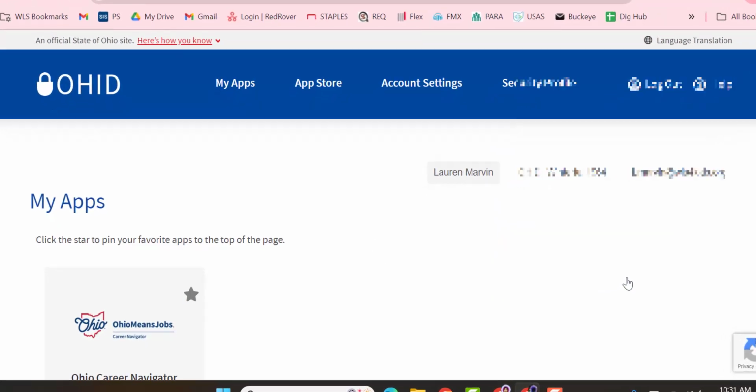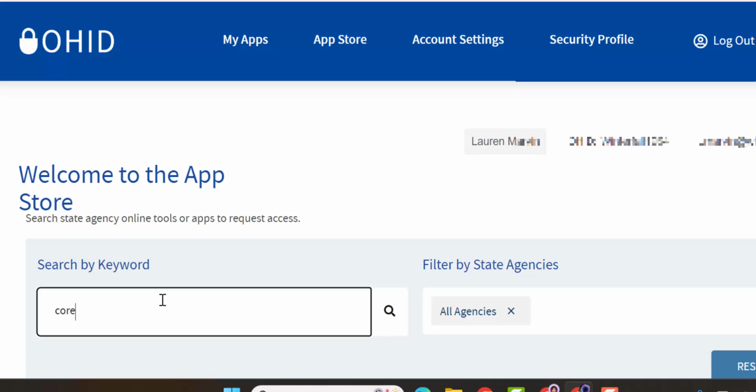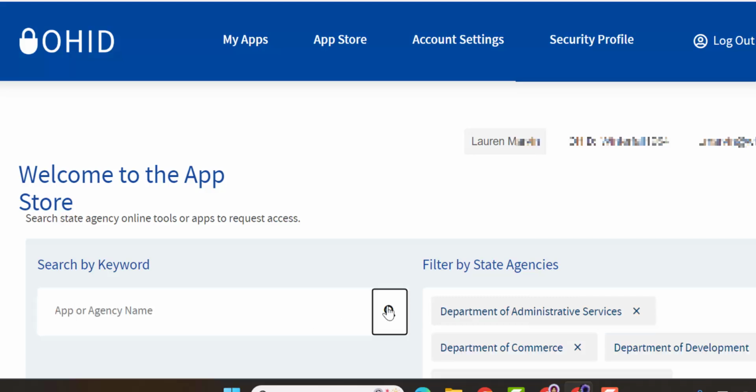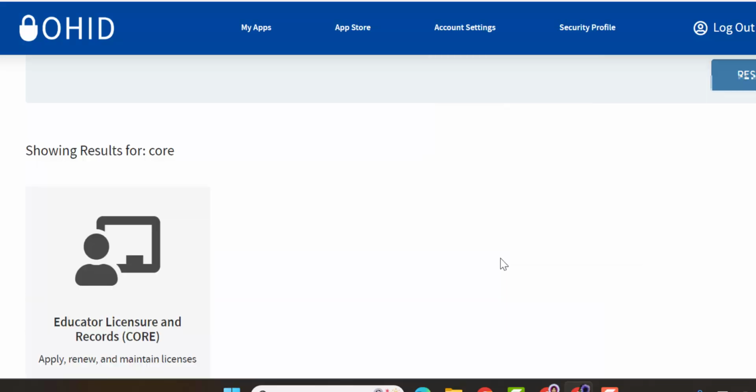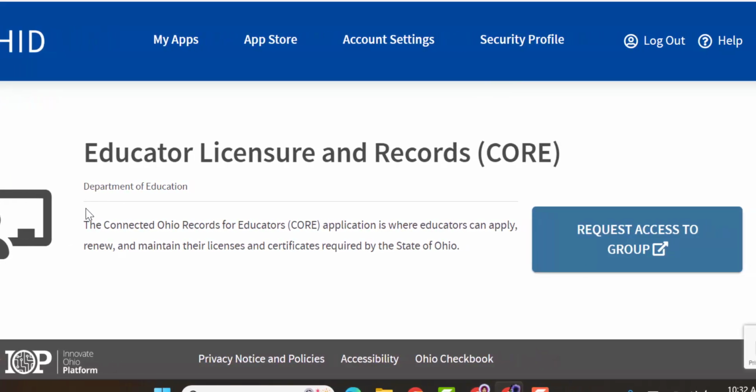All right, so Lauren, as you can see, Lauren has an app on her account right now. You might just see a plus sign if you don't have any apps, and you will click visit the App Store. Because Lauren has an app already, she's just going to go up here to the top and click on the App Store up there. So all you have to do is type in core, and then at the very bottom it says showing results, and this is the Educator Licensure and Records app that we need. So we're going to click request access, and then request access to the group.